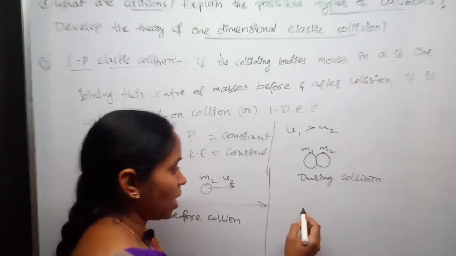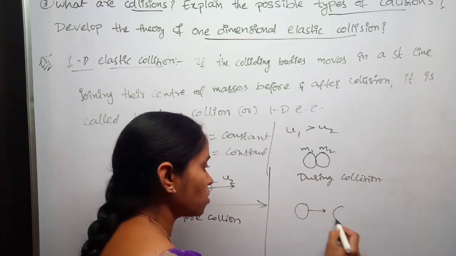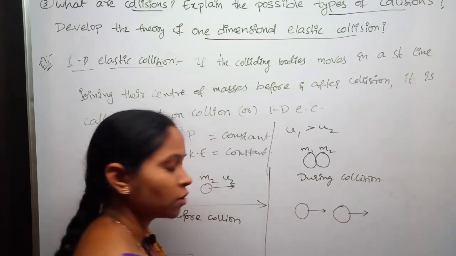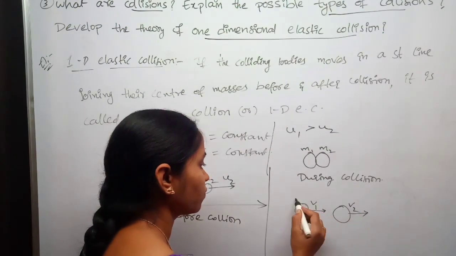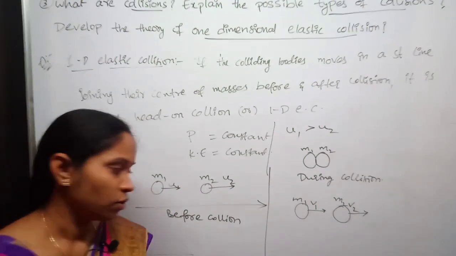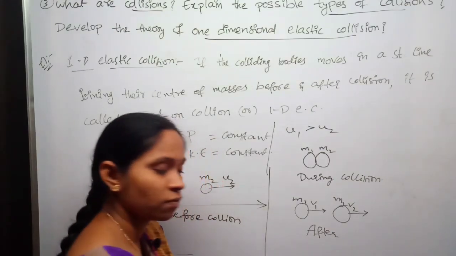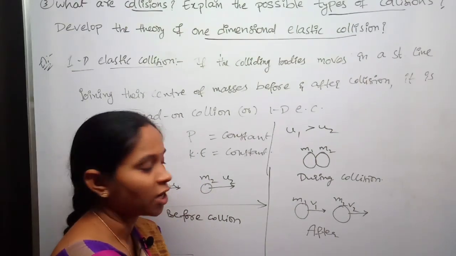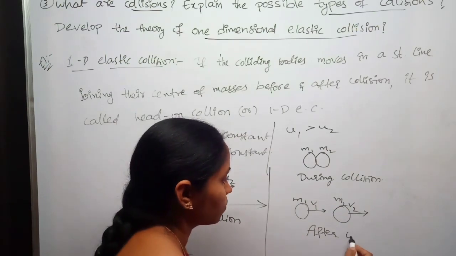After collision also they move in the same direction in a straight line, with velocities v1 and v2.